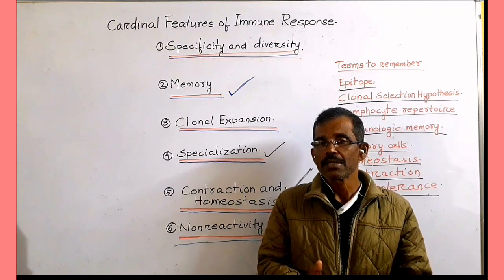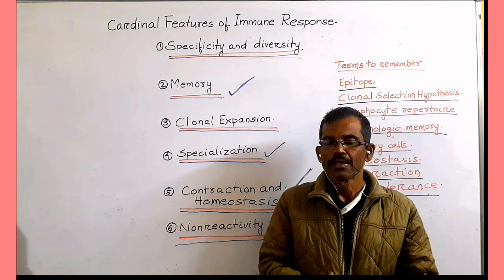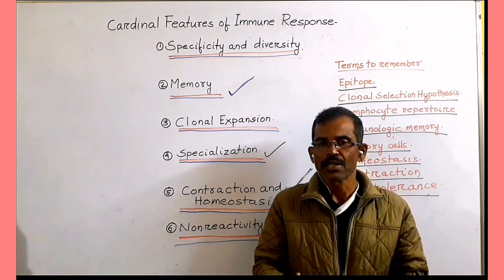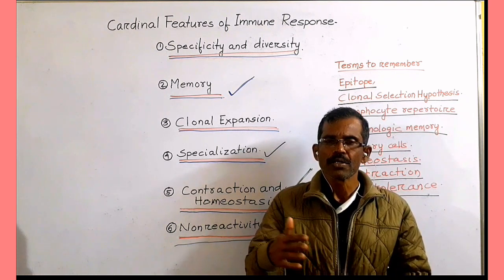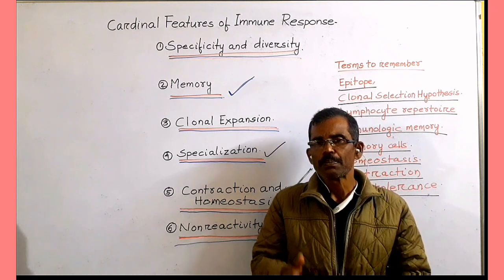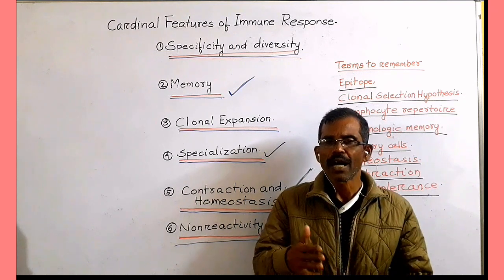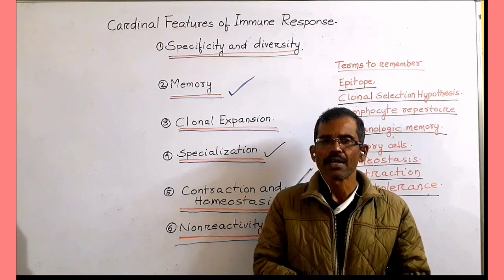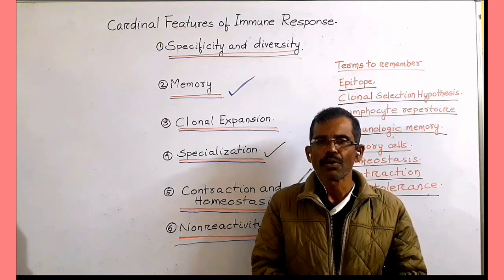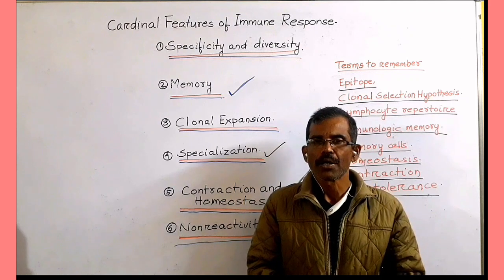After the elimination of the antigen, the stimulus no longer exists. So the lymphocytes other than memory cells, which are deprived of the stimuli, die by apoptosis, whereas the memory cells survive and they are responsible for immunologic memory.